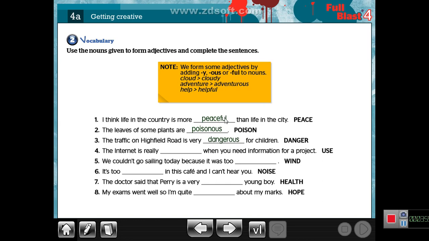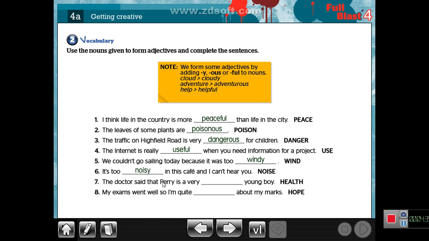The internet is really useful or useless when you need information for a project. Yes, it's useful. We couldn't go sailing today because it was too windy. It's too noisy in this cafe and I can't hear you. ضوضاء عالية في الكافيه.